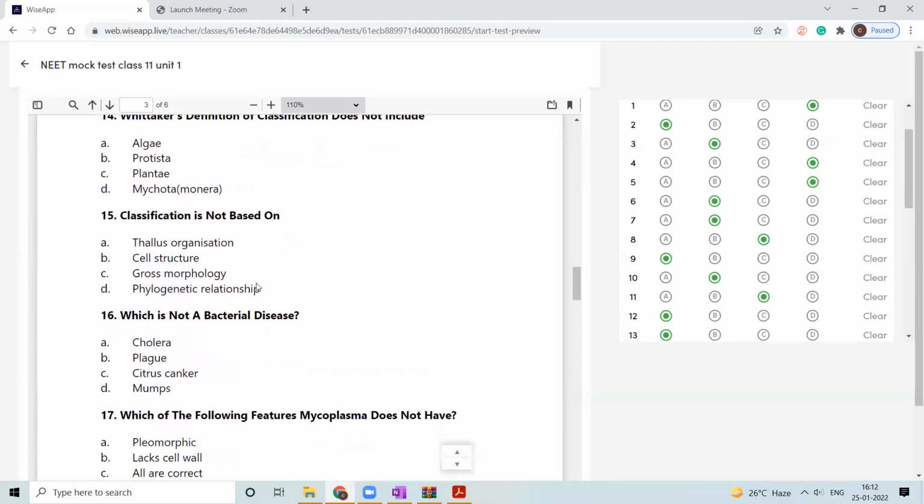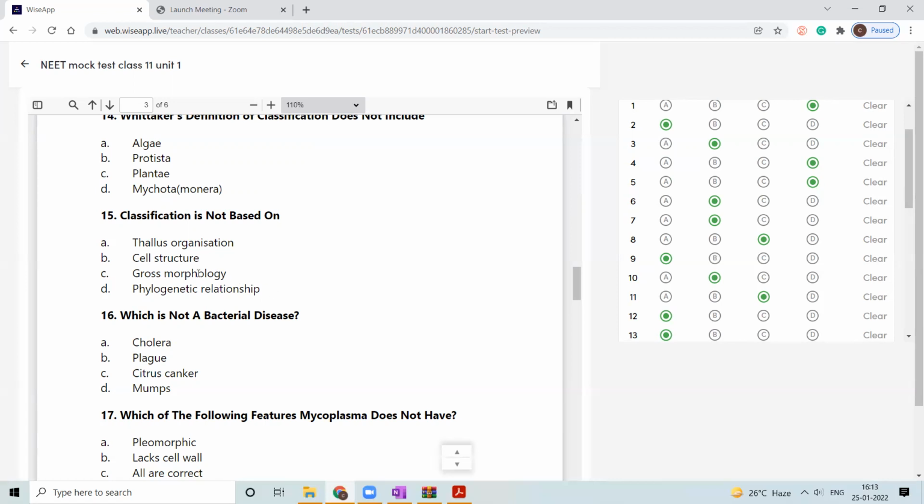Classification is based on thallus organization, cell structure, gross morphology or phylogenetic relationship. It is based on cell structure, morphological features and phylogenetic relationships.